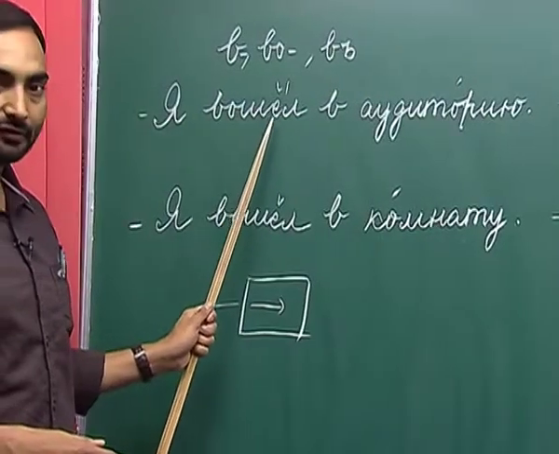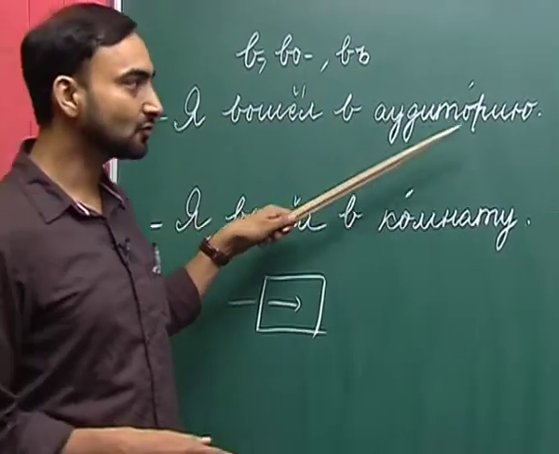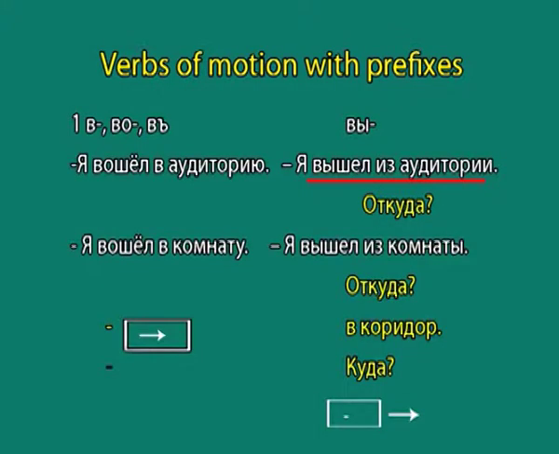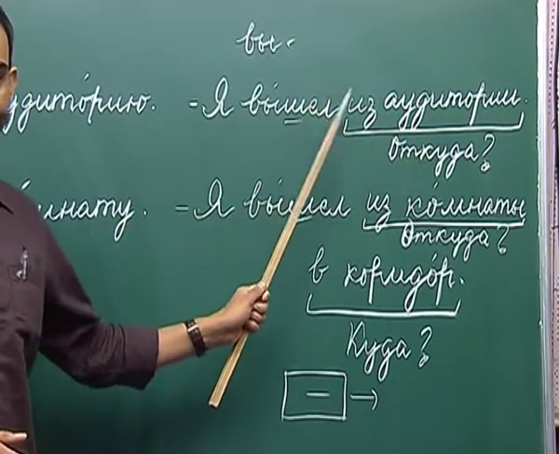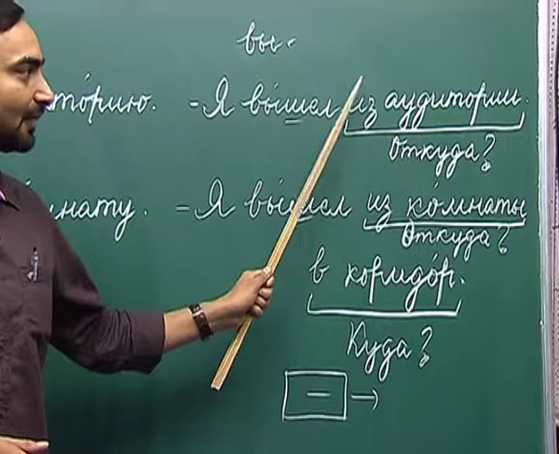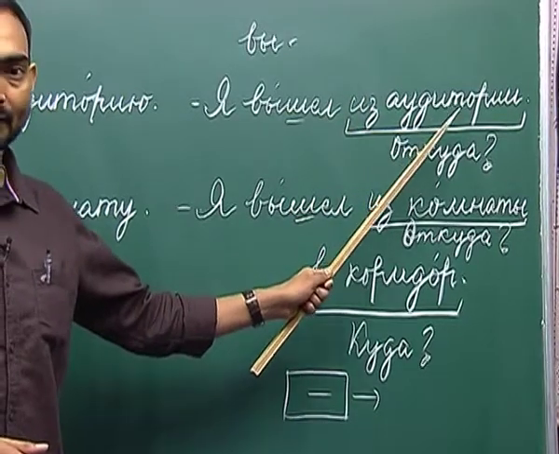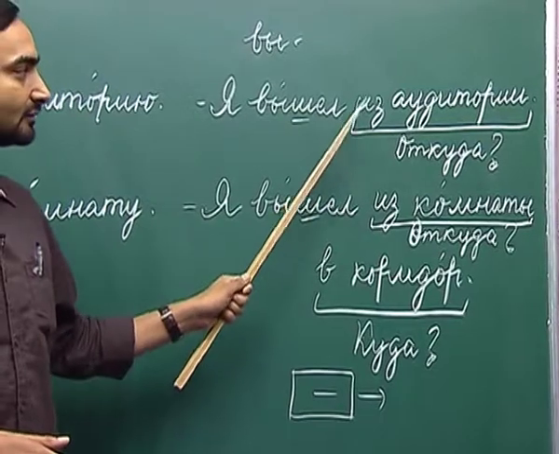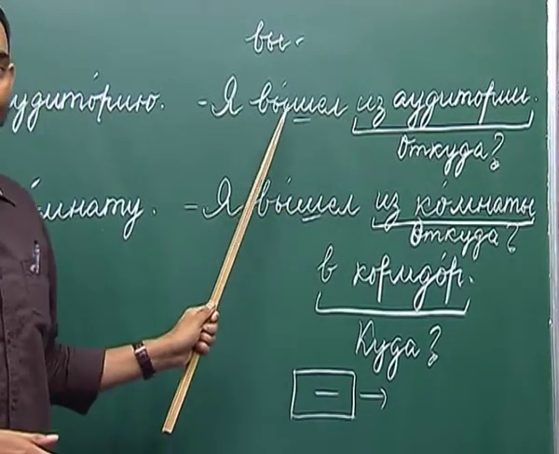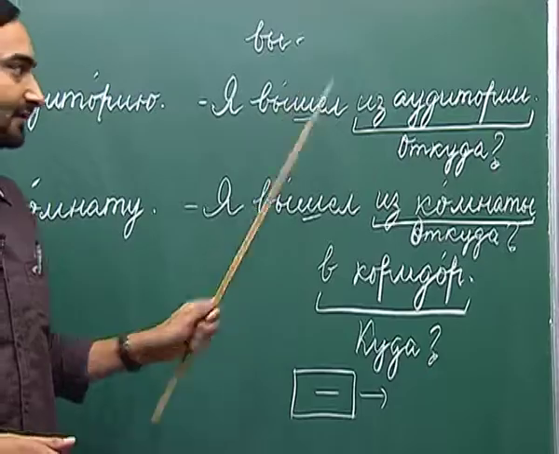So, vashol answers the question kuda and vishal here answers the question atkuda, from where. And when we answer atkuda, we use the preposition is plus the noun in the genitive case. So, auditoria has become auditori and vishal is the past tense form of vichi.